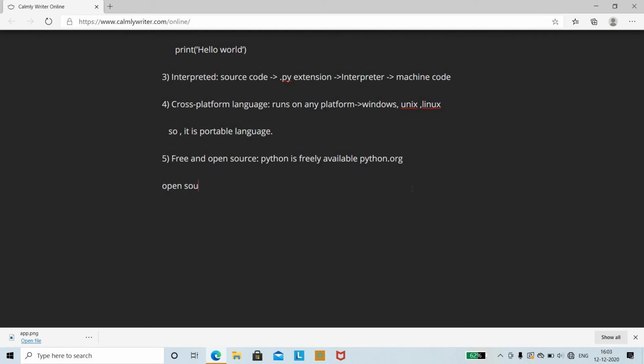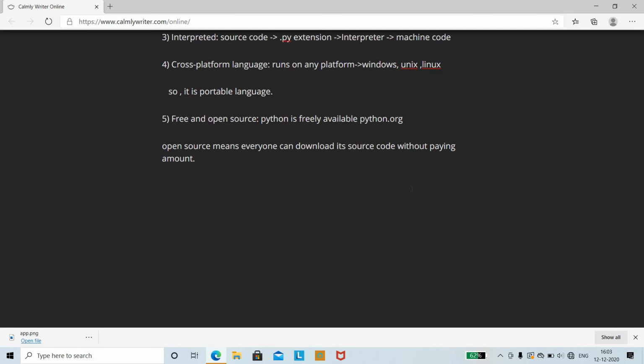So it's open source. It means everyone can download its source code without paying an amount. Without paying the amount, you can easily download any source code. So this is how Python is different from other languages.